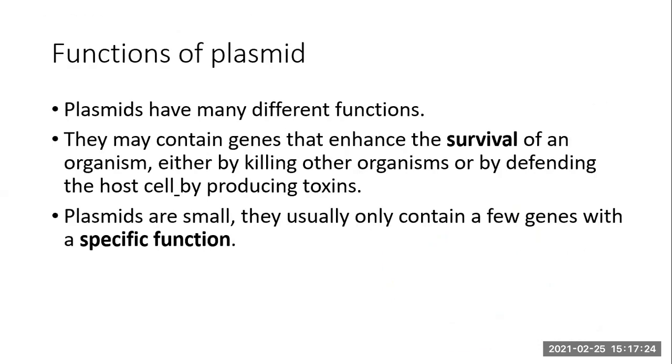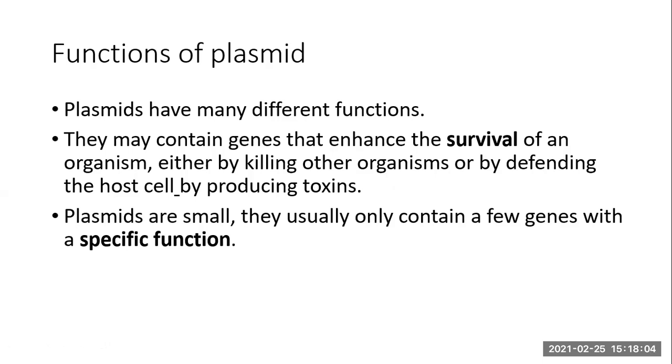Functions of the plasmid. We have already seen that plasmids are not essential for survival. That means even if you remove the plasmid, the cell is able to survive. But these plasmids may have certain genes because of which they confer certain functions or properties to the cell. As we have seen, plasmids like col plasmids have the ability to produce toxic chemicals, and these toxic chemicals are able to kill other organisms.